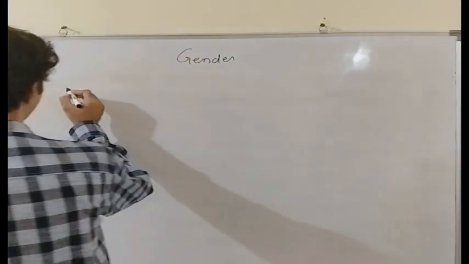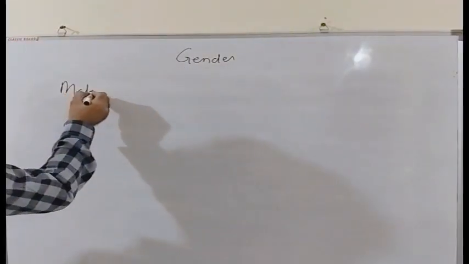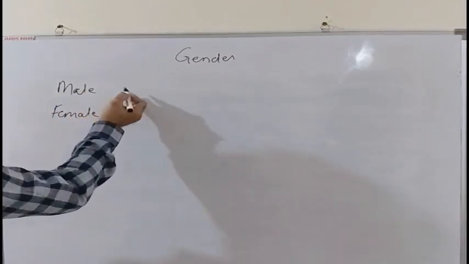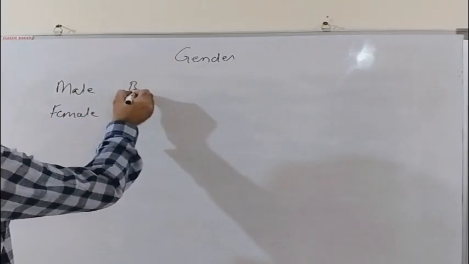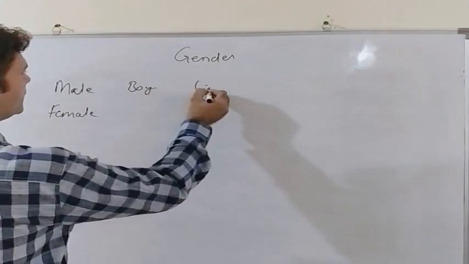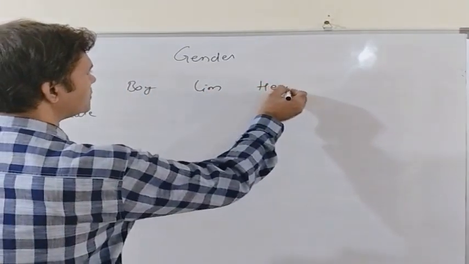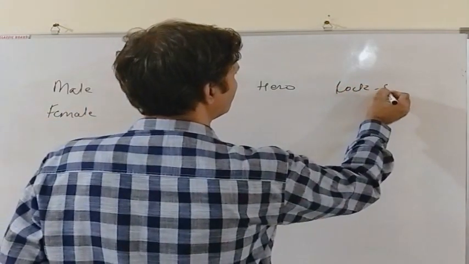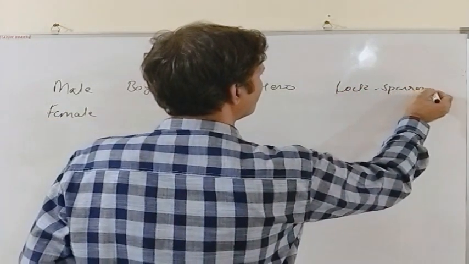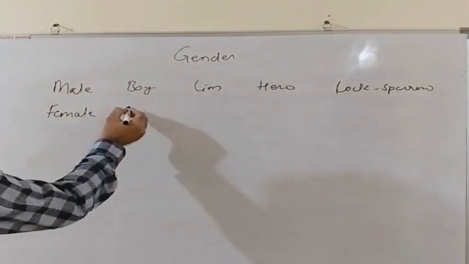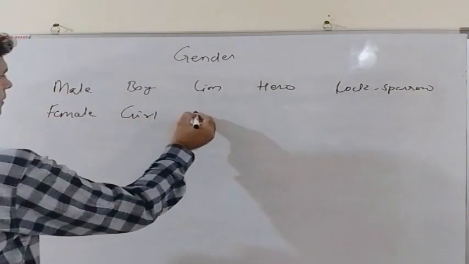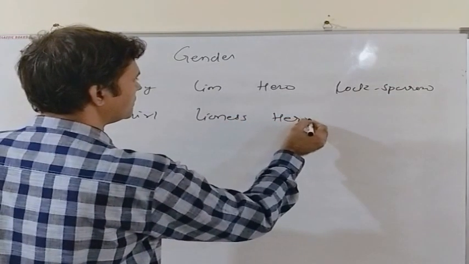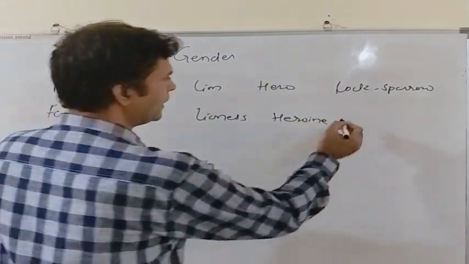As for example, the male animals are boy, lion, or hero, or cock sparrow. Now the female counterparts are girl, or lioness, or heroine, or hen sparrow.